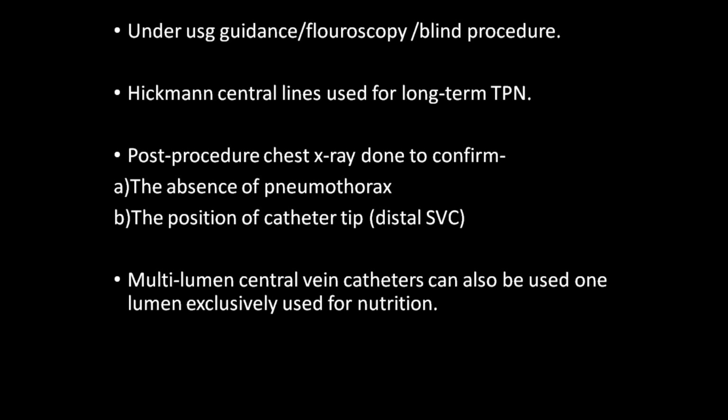Suppose through green you give nutrition, through blue you give IV fluids, and through red you give some other antibiotics. So one lumen is dedicated exclusively for giving total parenteral nutrition. These multi-lumen central vein catheters are getting popular nowadays.